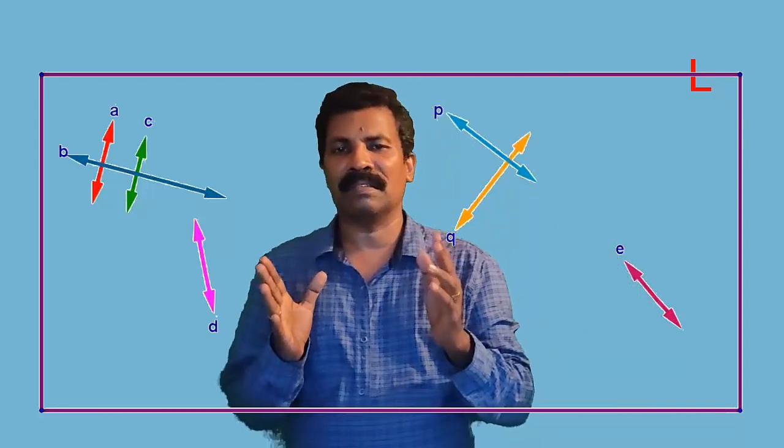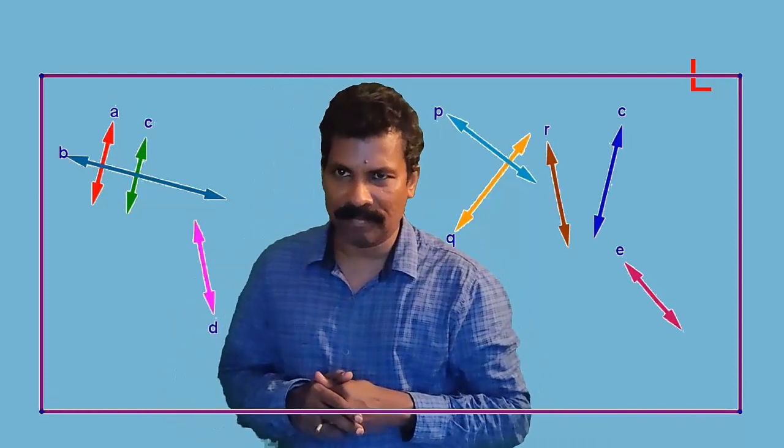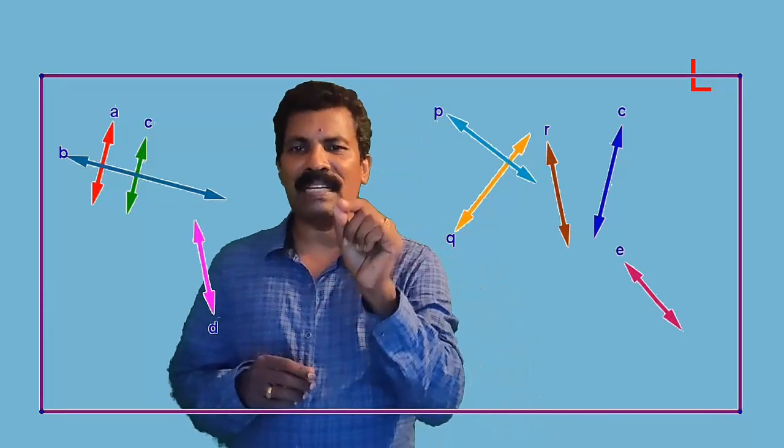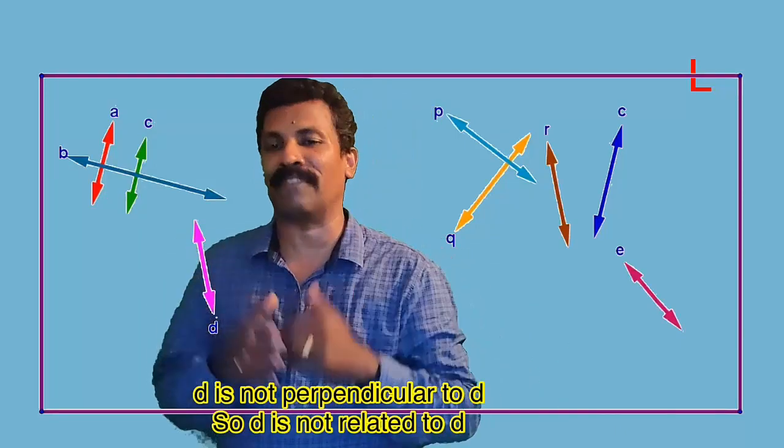Now consider the line D. It is not perpendicular to itself. Thus, D is not related to D. Hence, the given relation is not reflexive.